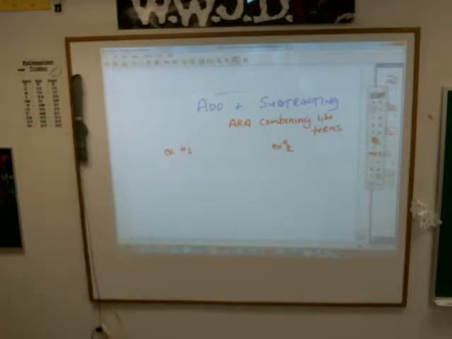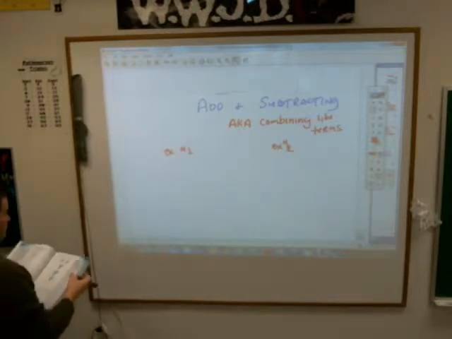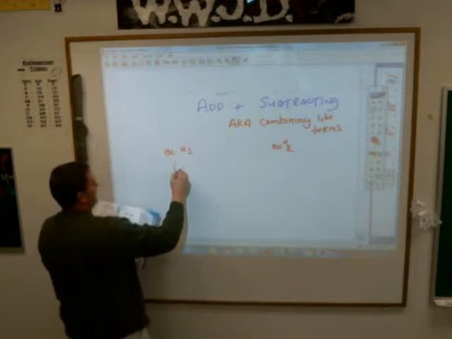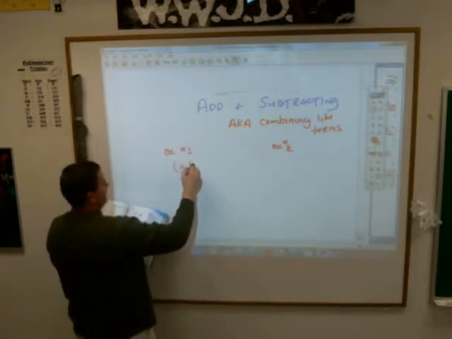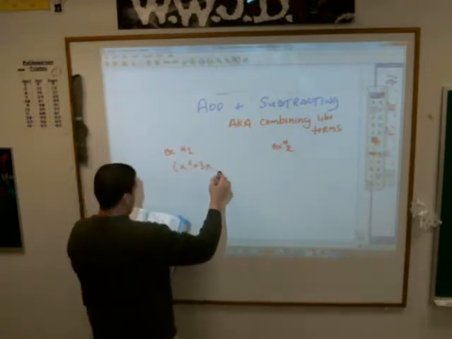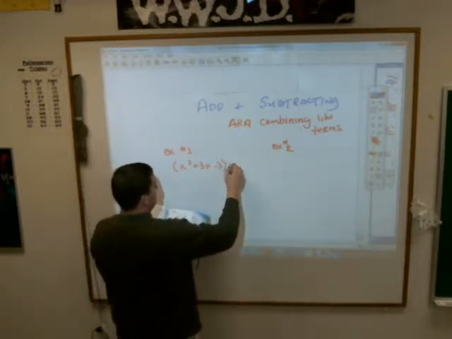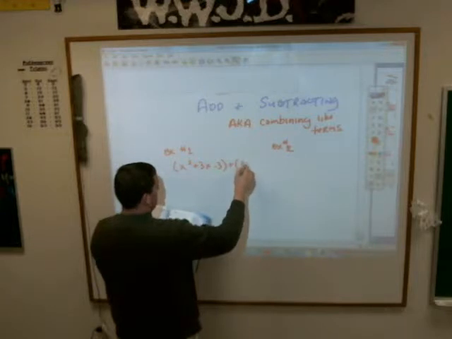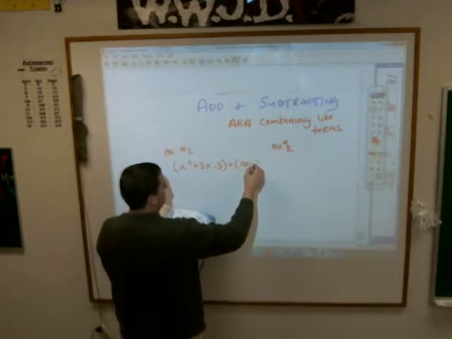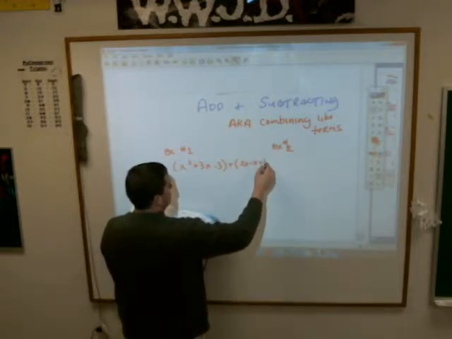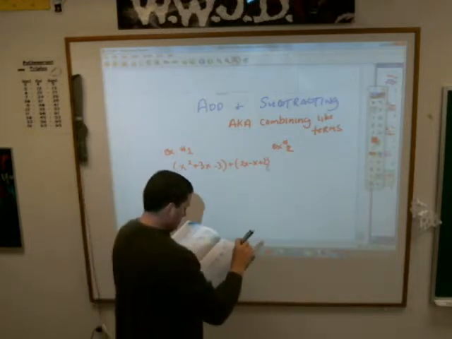Is this one the same thing? Yep, it's under polynomials, so you might just put it there. Okay, x squared plus 3x minus 3 plus 2x minus x plus 2. And then example 2 is